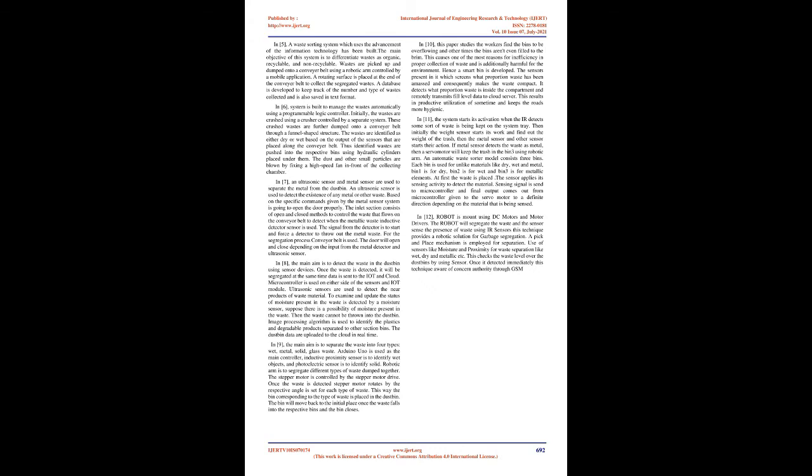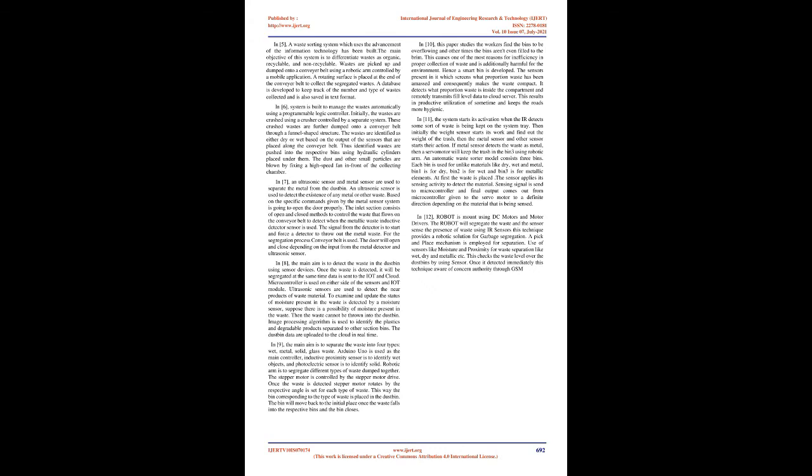In 5, a waste sorting system which uses the advancement of information technology has been built. The main objective of the system is to differentiate waste as organic, recyclable, and non-recyclable. Waste is picked up and dumped onto a conveyor belt using a robotic arm controlled by a mobile application. A rotating surface is placed at the end of the conveyor belt to collect the segregated waste. A database is developed to keep track of the number and type of waste collected and is also saved in text format.